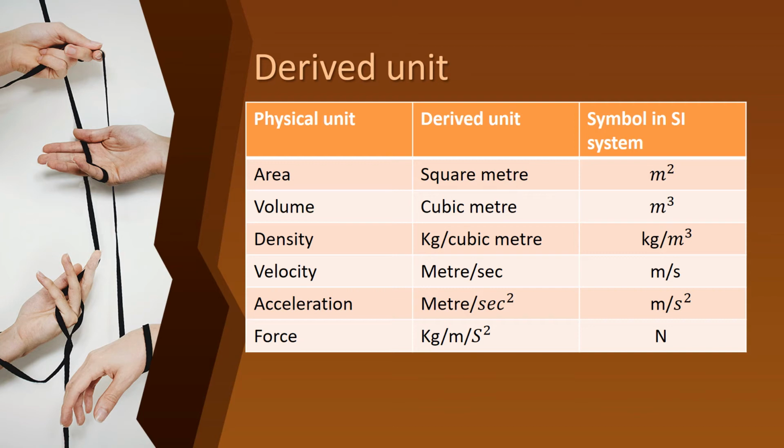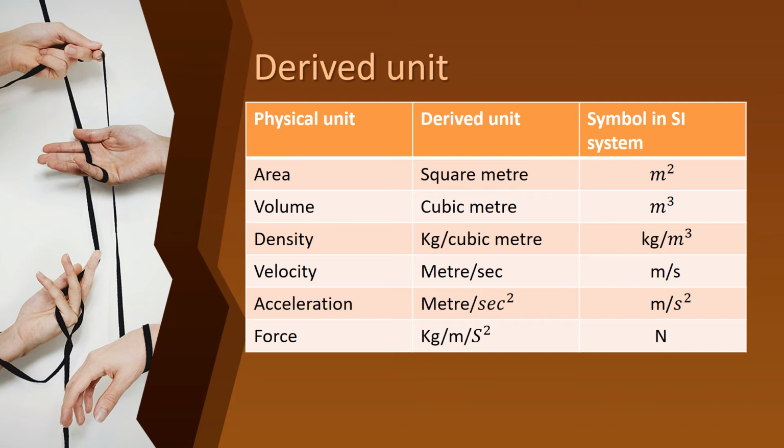What are the fundamental units we have used? Square meter. Square meter means it is a unit of length, so area is a derived unit. And then volume, cubic meter. Meter is also the unit of length, so it is a derived unit. And then density. For density we need mass by volume. So kilogram is the unit of mass, and cubic meter is the unit of length.